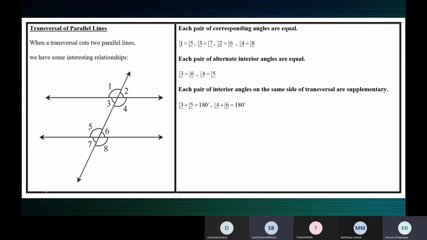And angle 3 plus... No, Swati, not you. One minute. Somebody else continue from where Swati stopped. She says 1 plus 2 is 180, 2 plus 4 is 180, 4 plus 3 is 180. Next.